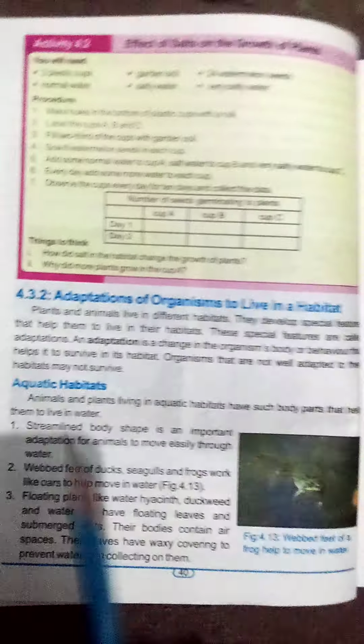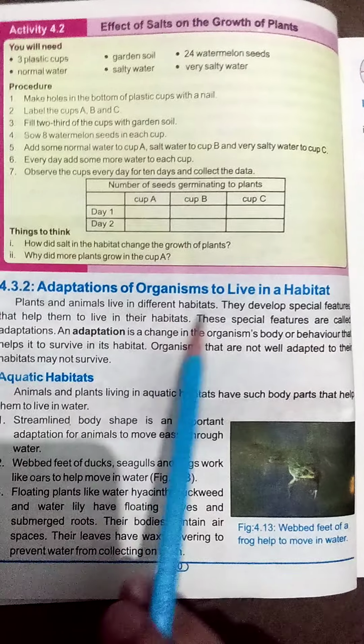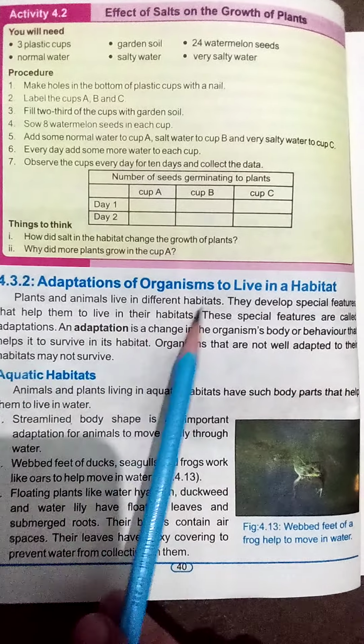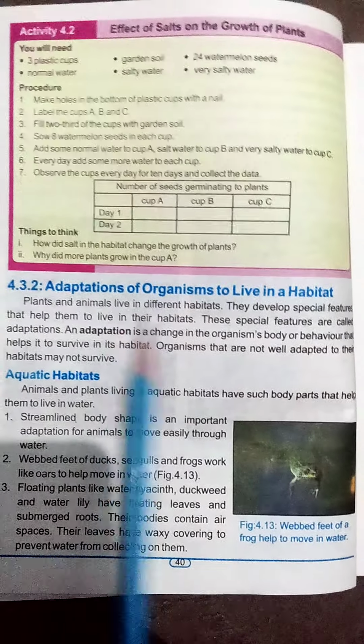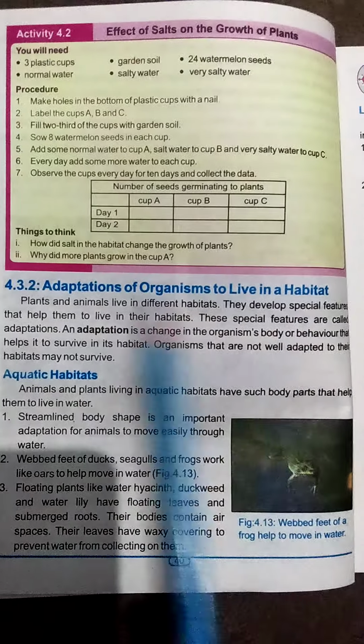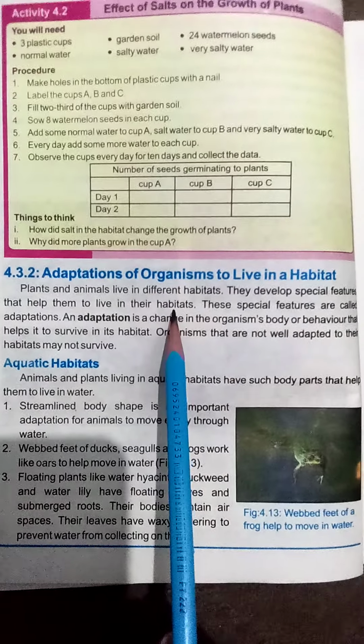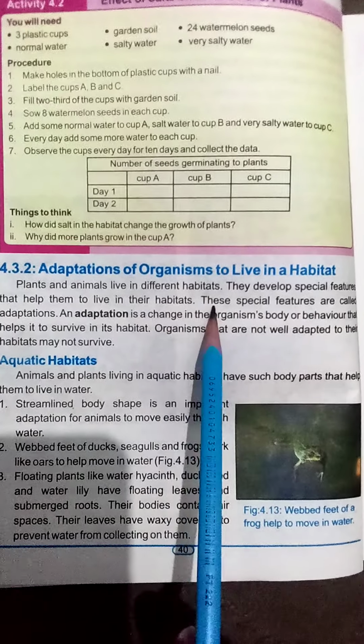Move to the next page. Here is the next page. Adaptation of organisms to live in a habitat. Plants and animals live in different habitats. Plants और animals दोनों different habitats में रहते हैं. They develop special features that help them to live in their habitat. उनके खास features होते हैं जिनकी वजह से वो इन habitats में रह सकते हैं.